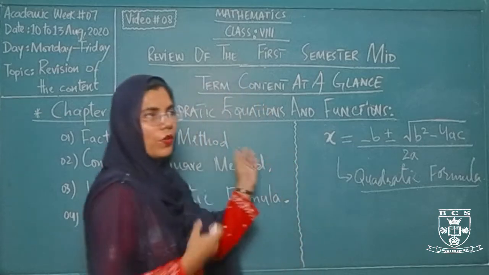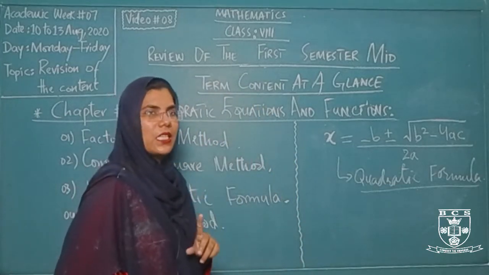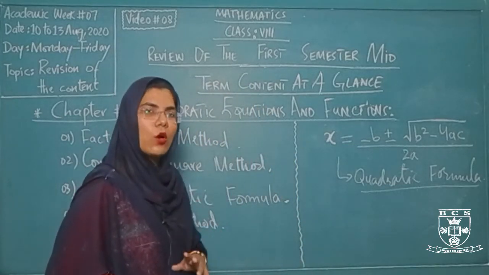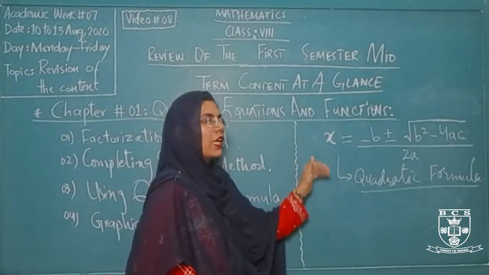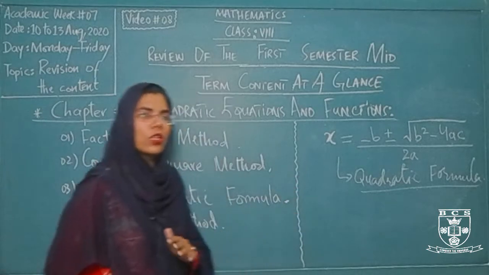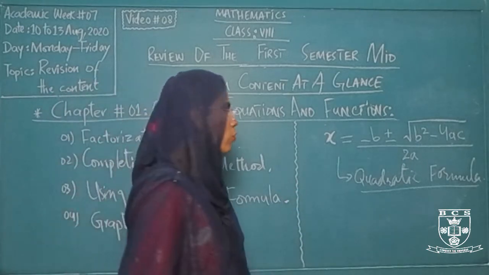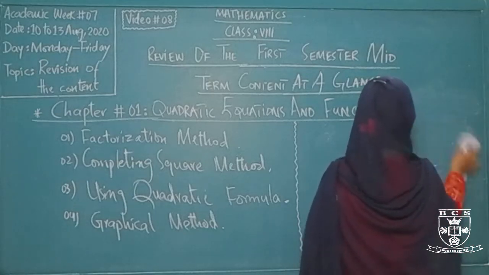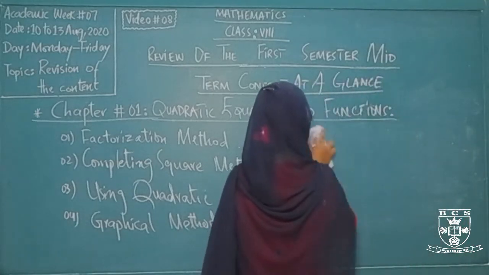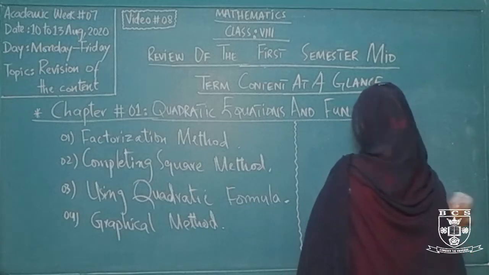First of all, you will consider your equation and find the values of a, b, c. Right after that, you will apply this formula. In the very first step, you will substitute all the values, and after that you just simplify the equation for x. So this is your third method.